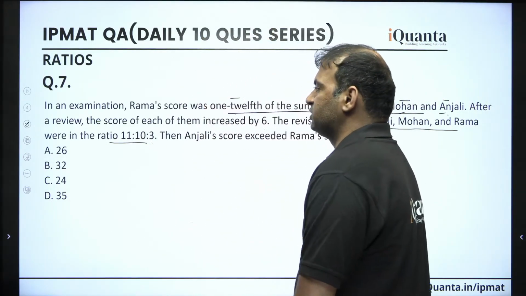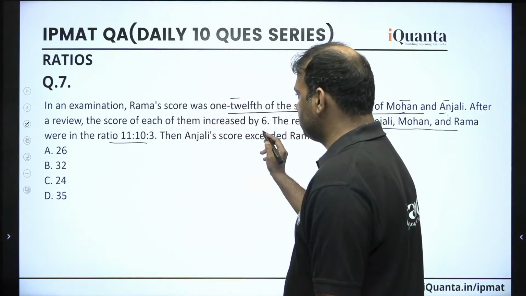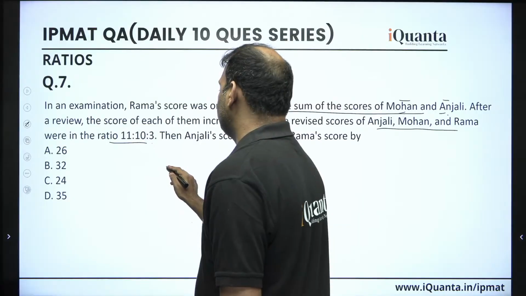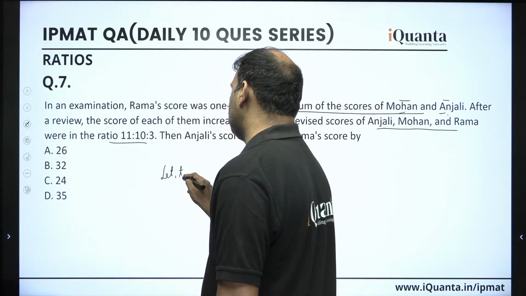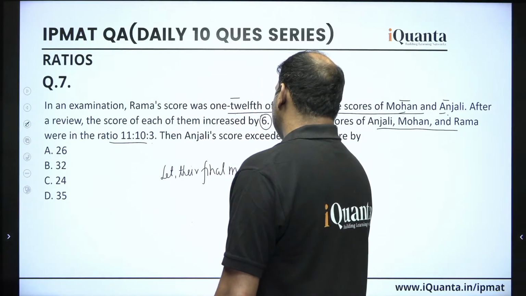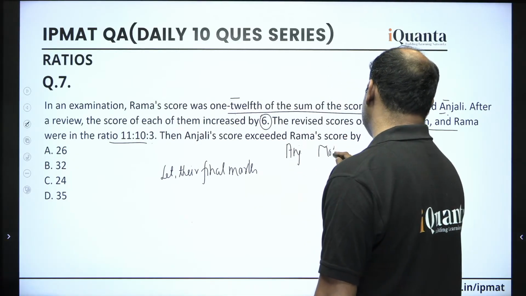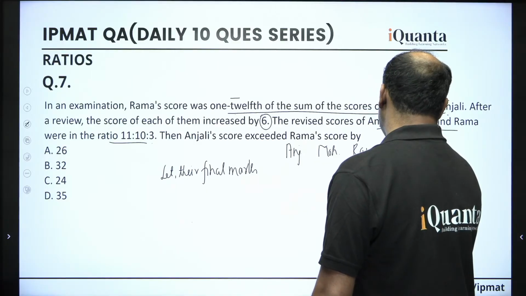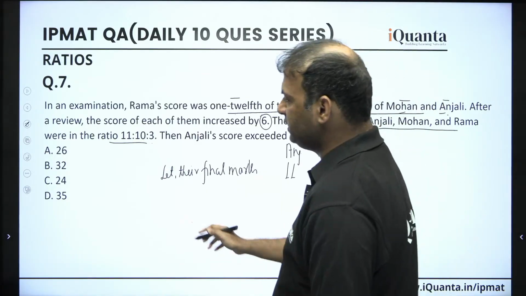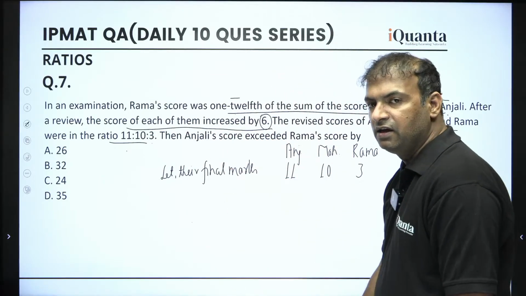And also in this question we cannot assume the scores as numbers because we are given that these are increased by 6. Let me show you by writing. Suppose we assume their final marks after the review for the 3 people, Anjali, Mohan and Rama, with the help of the ratio as 11, 10 and 3. These marks have come after the review, after the score of each increased by 6.